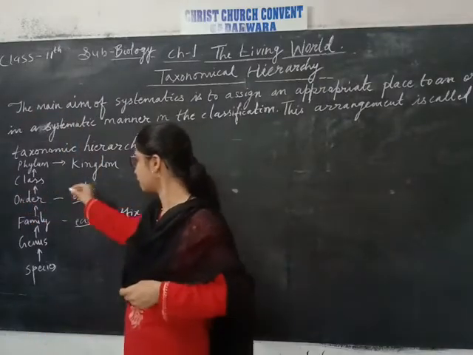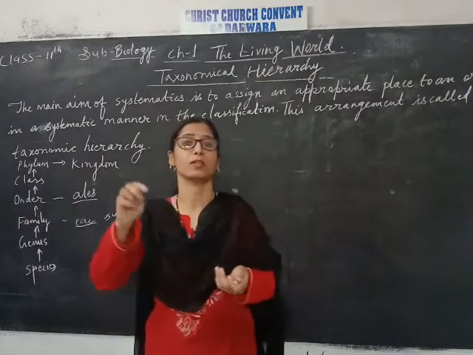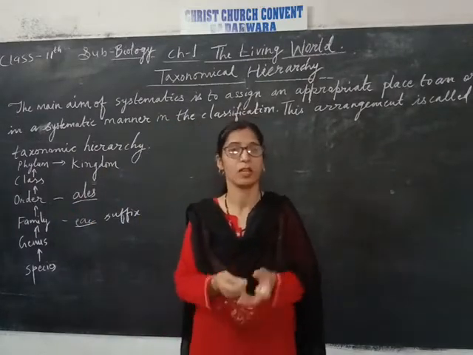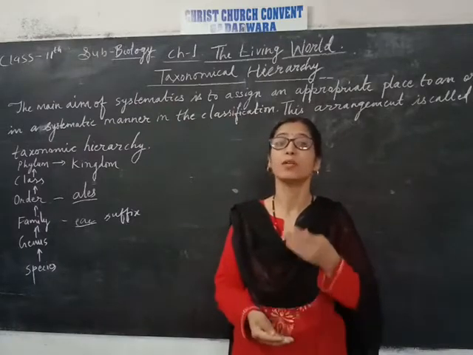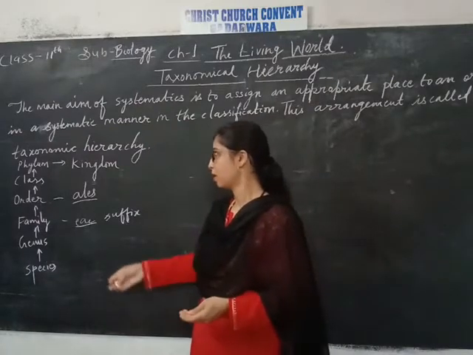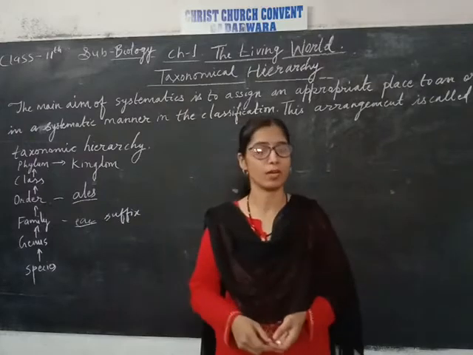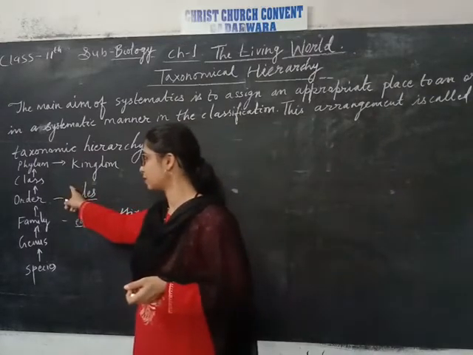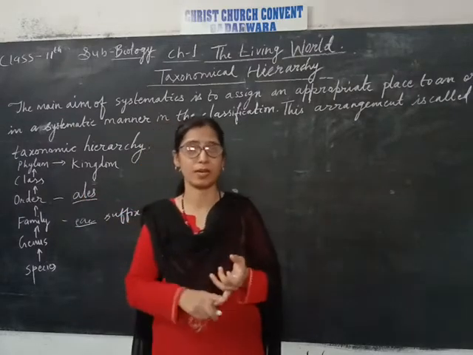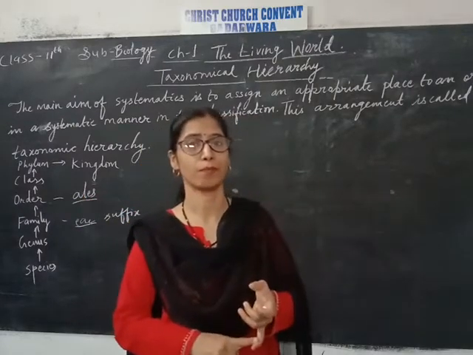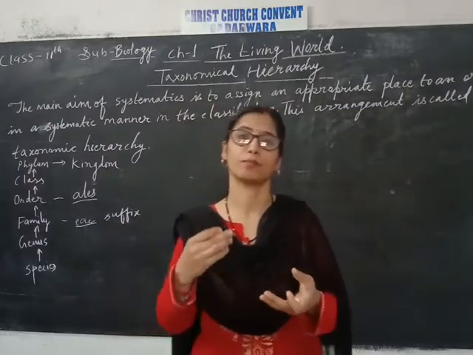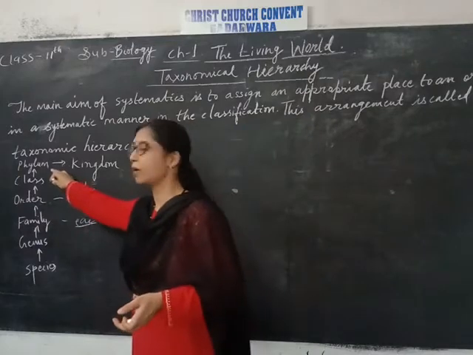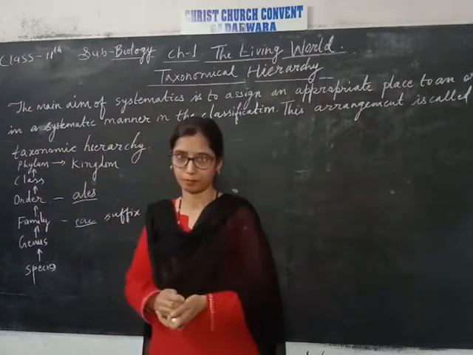The next highest rank: when different classes have similar characters with each other, they come under the same phylum. Like the phylum Chordata of the animals contains different classes like Mammalia, aves, amphibians, reptiles. They come under the same phylum, Chordata.